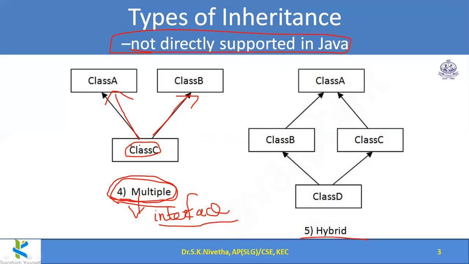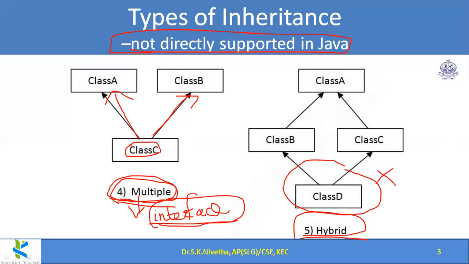That is not directly supported in Java, but indirectly through interfaces we can have this effect. And the next type is hybrid inheritance, that is a combination of more than one type. If we allow hybrid, if it is combining multiple and hierarchical, then multiple is coming in again. So this is not directly supported in Java.